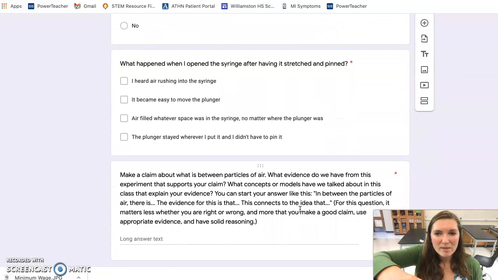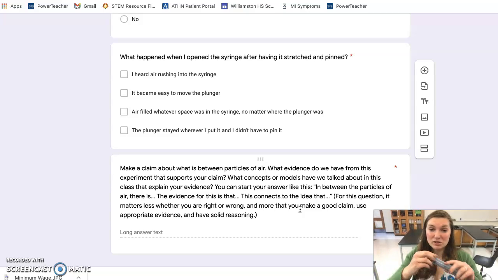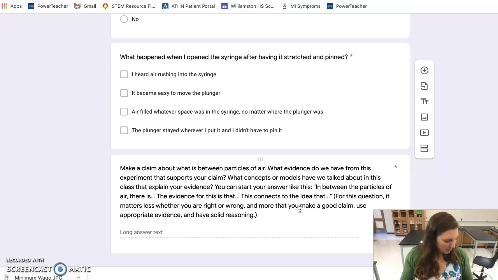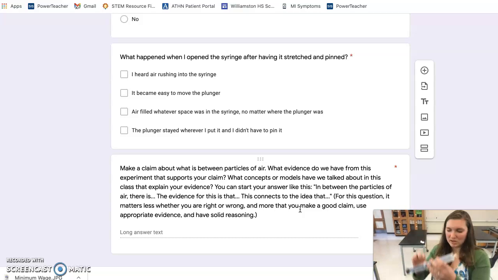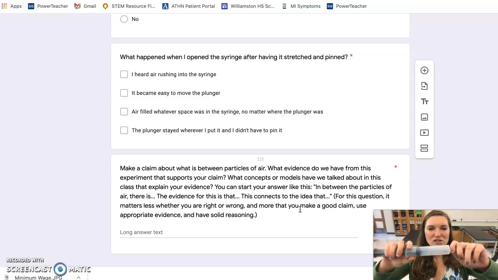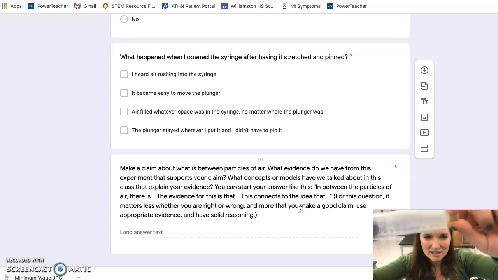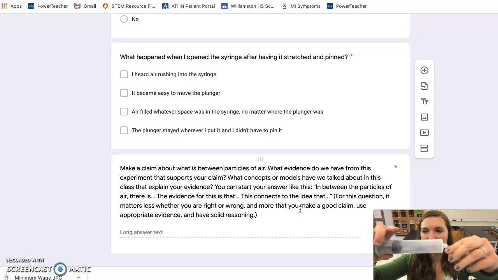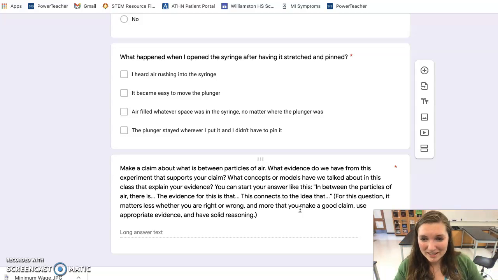So what happens when I open the syringe after having it stretched and pinned? Okay, so here's my one that is open, stretched and pinned. Listen to what happens here. Oh, you couldn't hear it that time, probably because I've opened it and closed it a couple times now. But you would hear something like, psst, and that's the air rushing into the syringe.